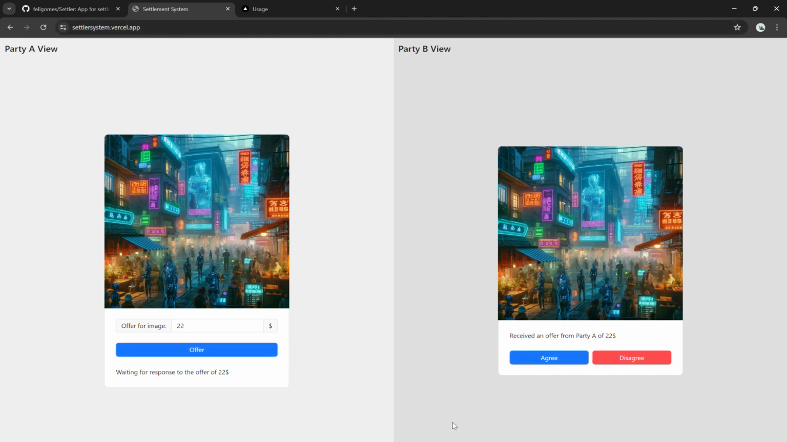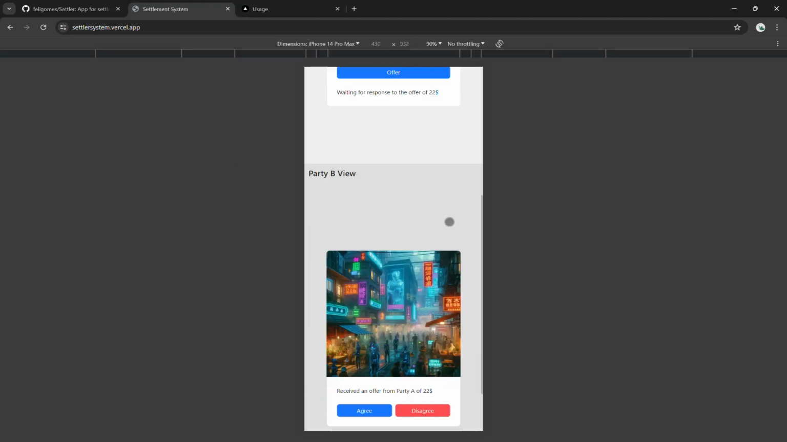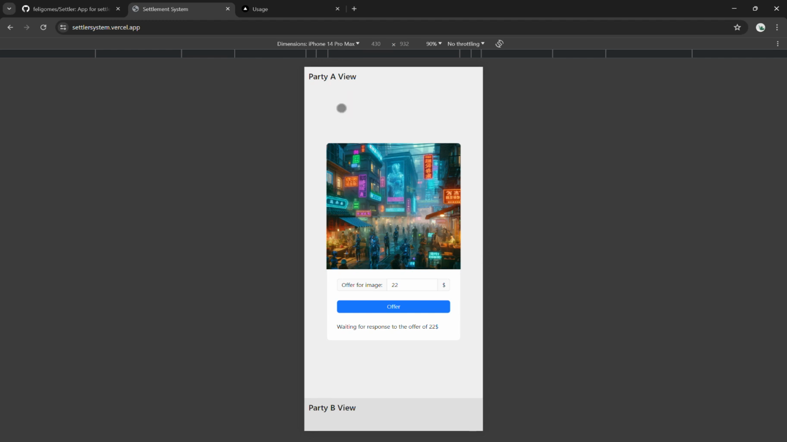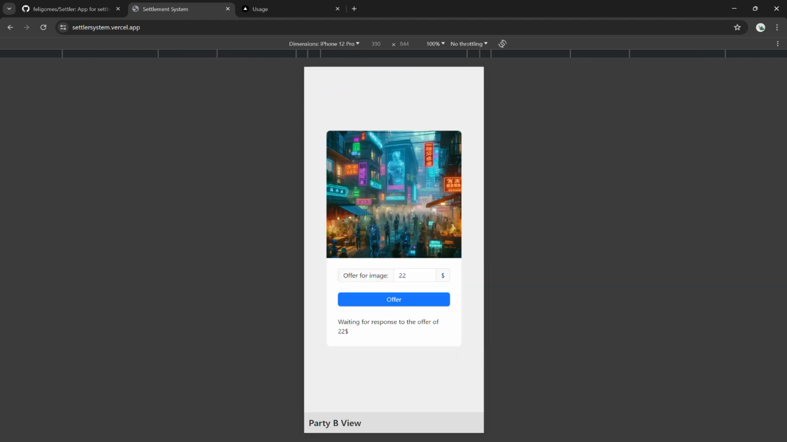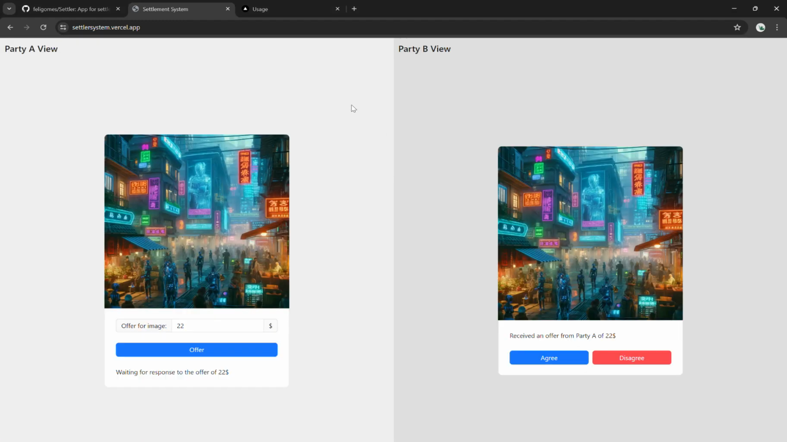And yeah, that is basically it. So something else I can show is that this is responsive. This is working fine on different screen sizes. So we have no issues with this.